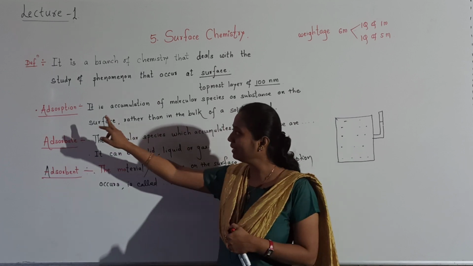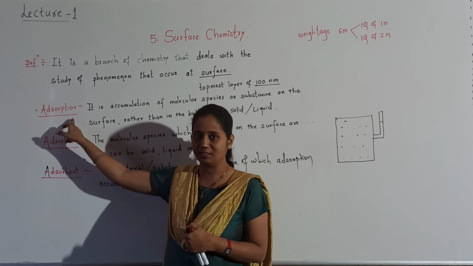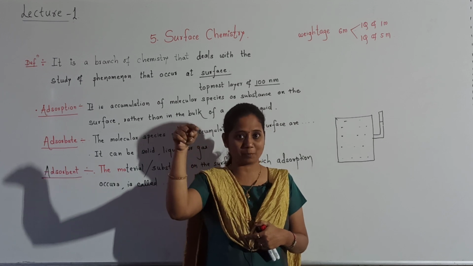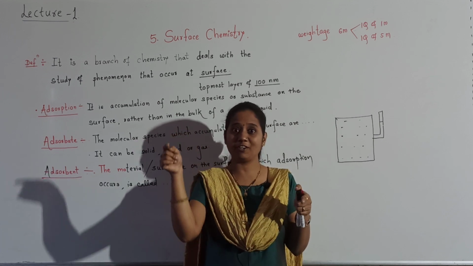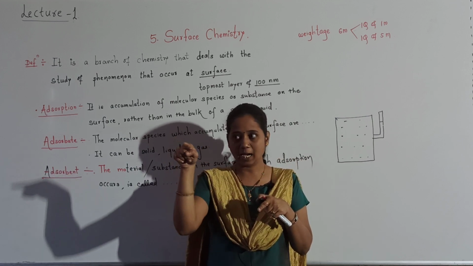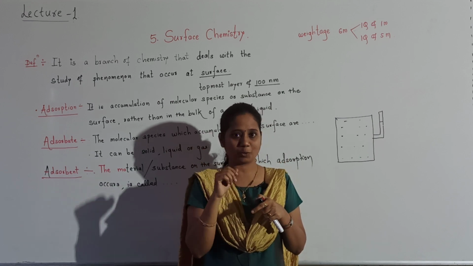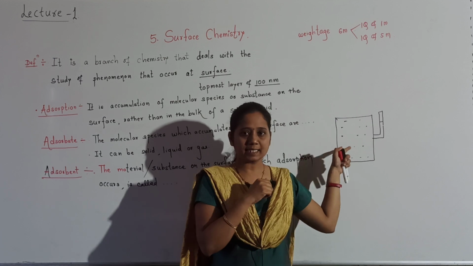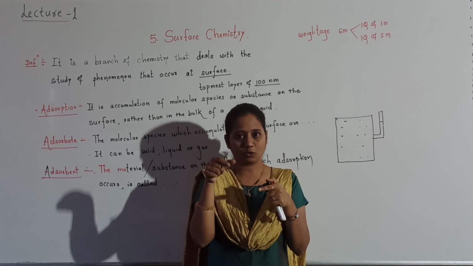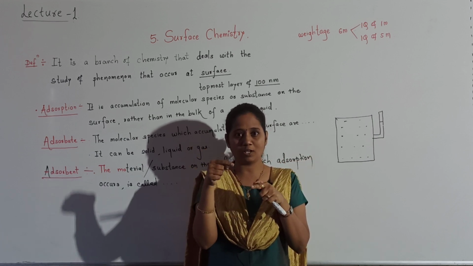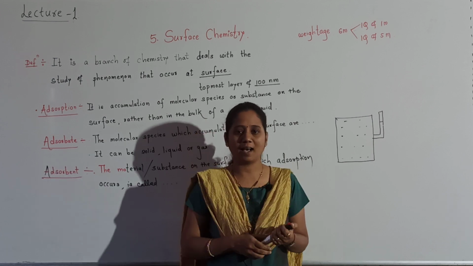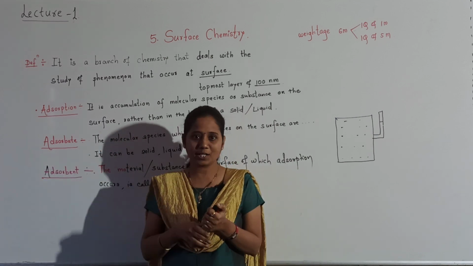Now see, here I told that process is called as adsorption. Whatever substances or molecular species that remain on the surface that are called as adsorbate. The material on the surface of which adsorption takes place, that is called as adsorbent. So downside is adsorbent, upside molecular species that are called as adsorbate. Now student, you tell me here, in this example, who is adsorbate and who is adsorbent? Of course, whatever charcoal is placed, that is adsorbent, because gases are getting adsorbed on the surface of charcoal and the gases are adsorbate. Understood?